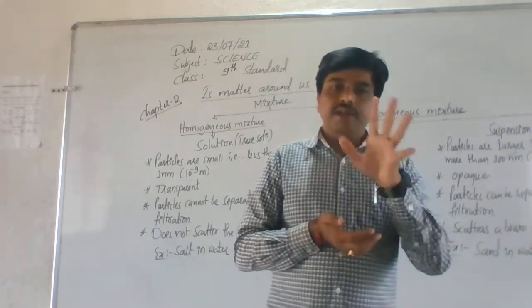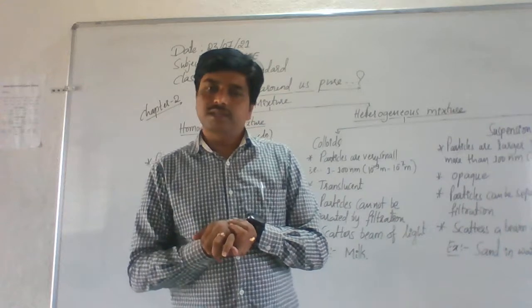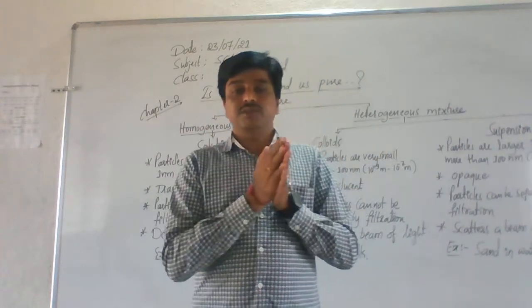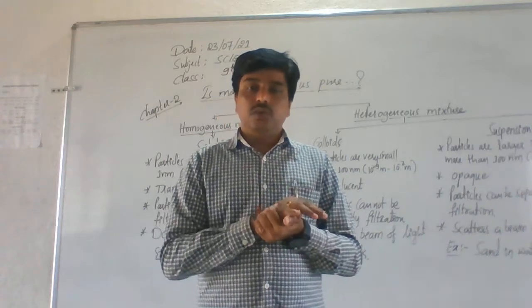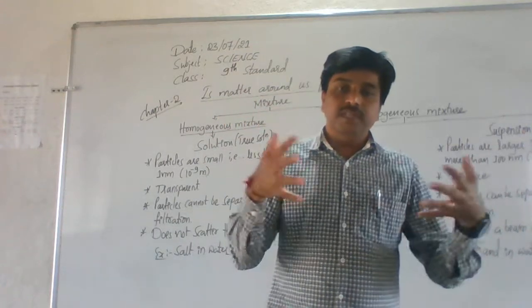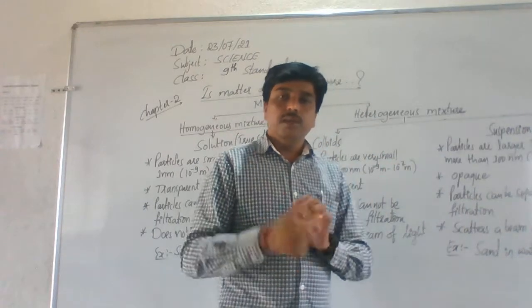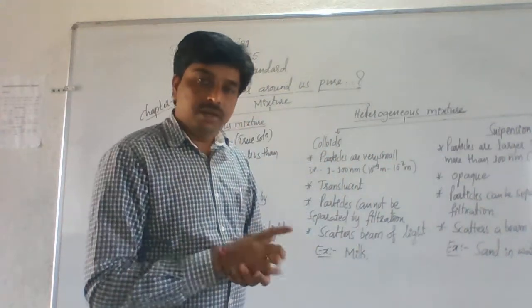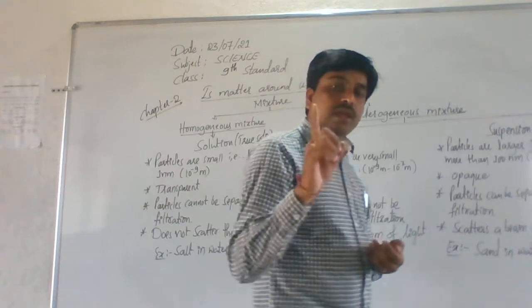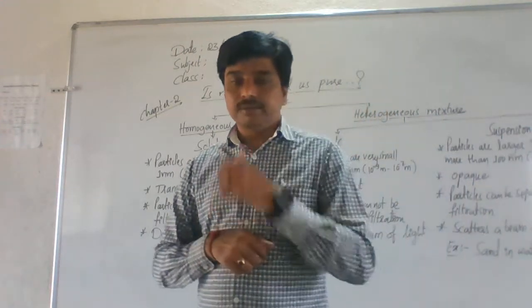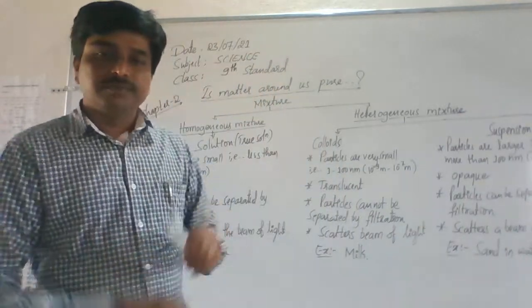Understand? They have no definite proportions. They have indefinite proportions. Remember. So, when two or more substances physically combine in uneven proportions, that forms what? Mixture. Remember, mixtures are said to be impure matter. Understand, students?